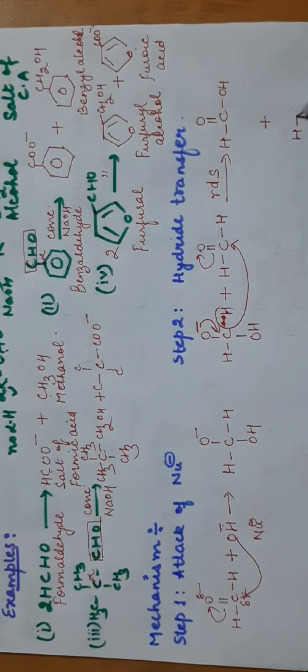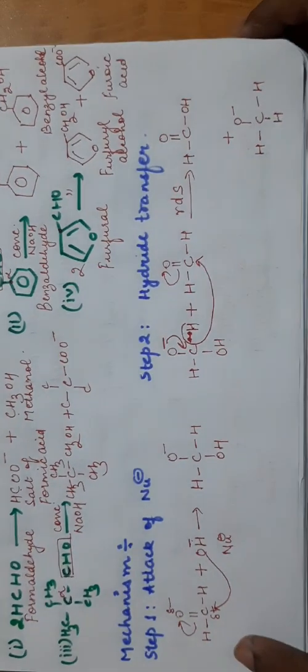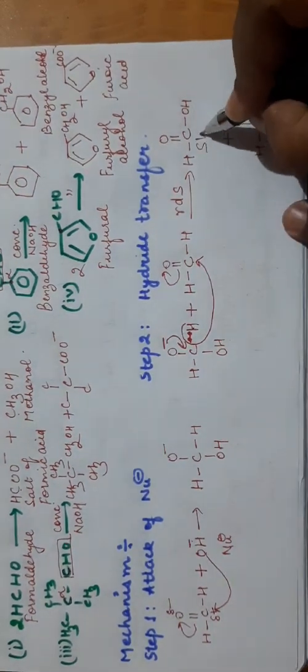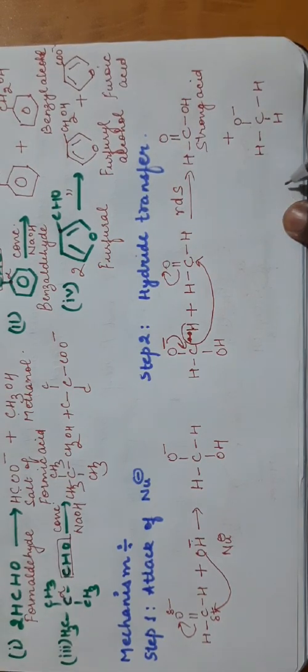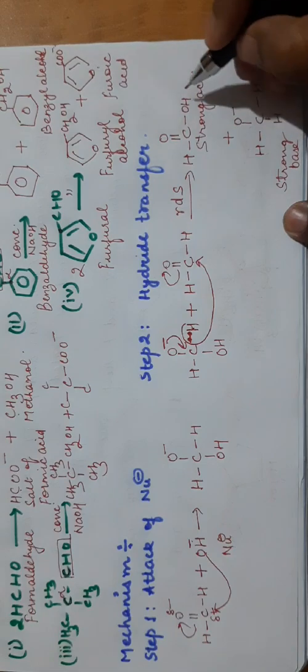get here, HCO minus, H and H. Now look here, this is a strong acid, this is a carboxylic acid, strong acid, and this is a strong base, methoxide ion. So what will happen, there will be a proton transfer here.